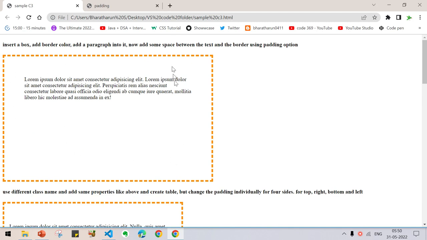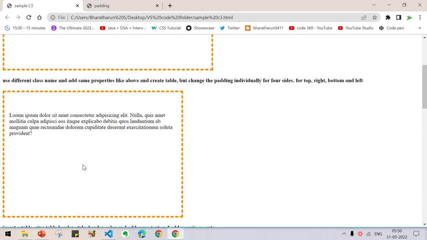Here we can see the space equally distributed: top, right, bottom, left. Leave this bottom, I have already told you. But here you can see in the top there is a lot of space, and in the left and right there is no space left. Okay, so how to do this?